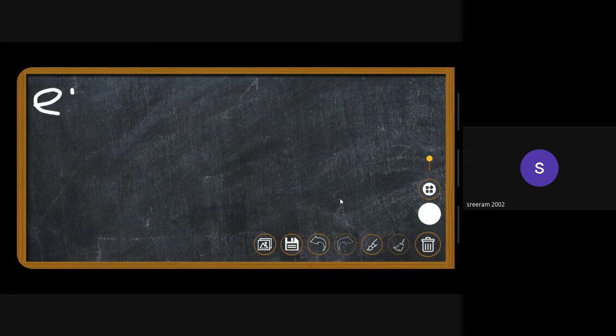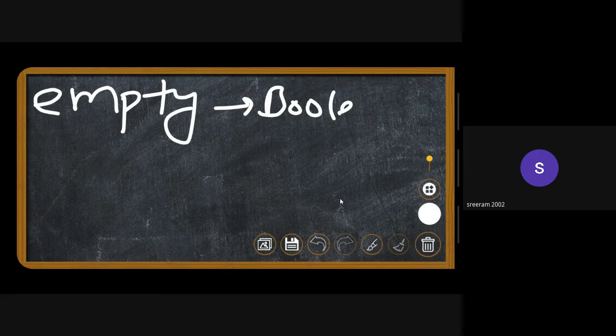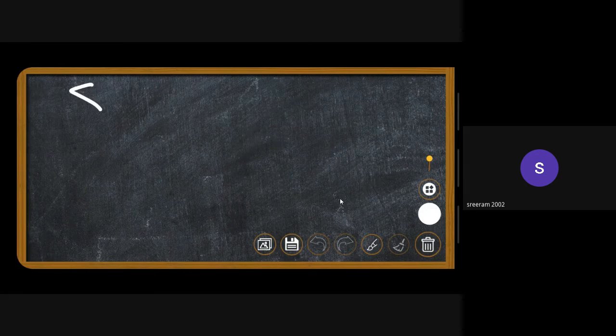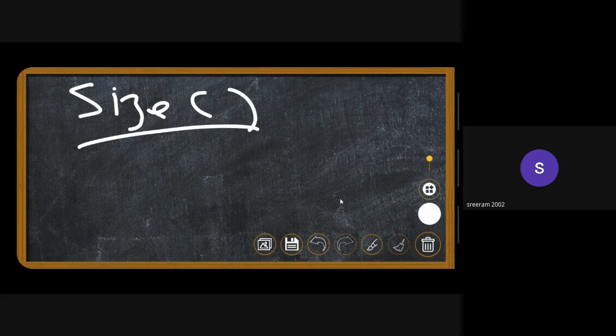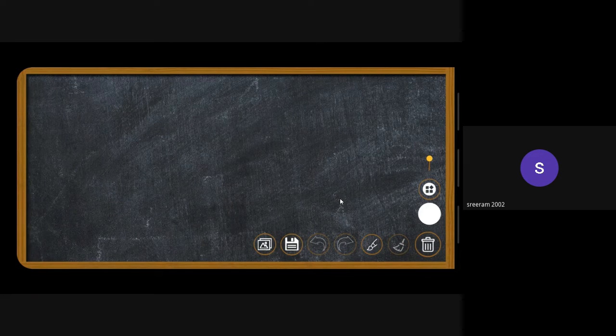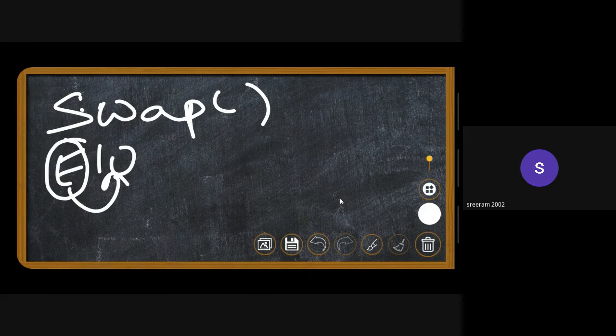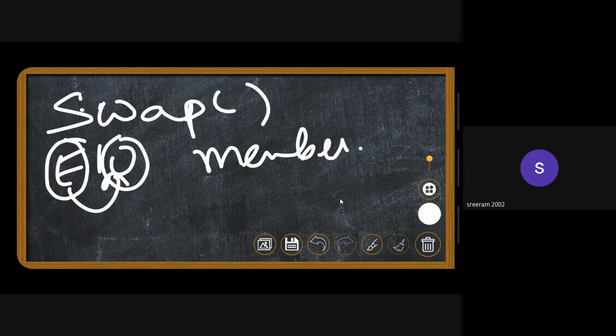And then there is the empty function. The same thing, it returns a boolean, true or false. If the queue is empty, it will return true, or else it will return false. Size will return the size of the queue. And then swap. As I've already mentioned with that even-odd stack example, it just changes the contents of one queue to the other. It will transfer the content. All of these are member functions inside the queue.